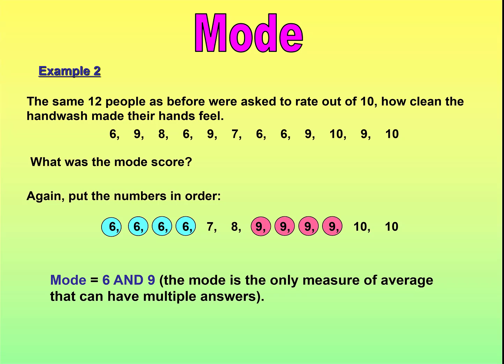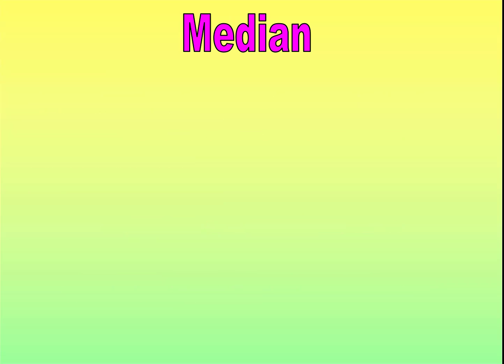When you work out the median or the mean, there's only one value. But the mode can be any number of numbers, which is one of the reasons why it's less useful than the other two. You can actually have the mode being every single number in your data set. If you've just got one of each number, then the mode is every single number in your data set, and that tells us nothing.